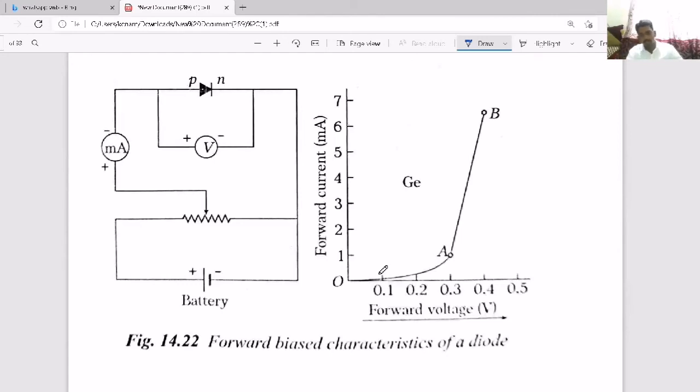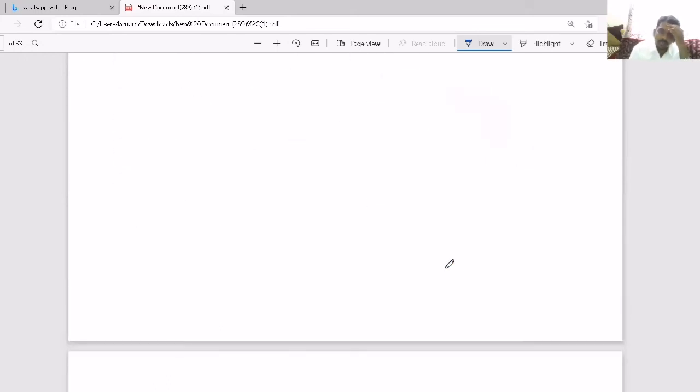Now here, when you consider forward bias, as I said, the voltage must reach some particular value, then only the current starts to increase, then it increases linearly up to some region. But here the linear part is not completely linear. See, it will become curved afterwards. This is called the forward characteristics of current versus voltage. Initially there is no current because the external voltage has to overcome the barrier potential. After reaching that, only then will it increase. So this is called forward bias current.